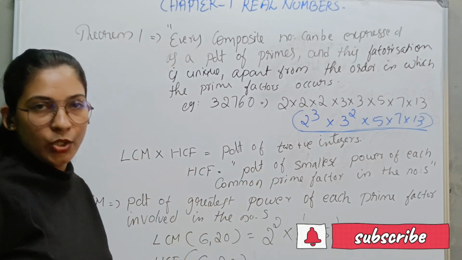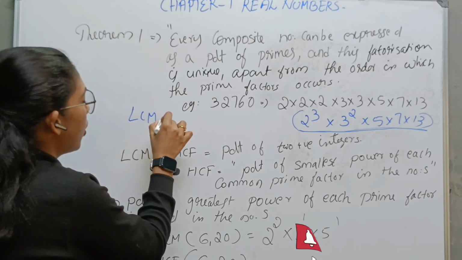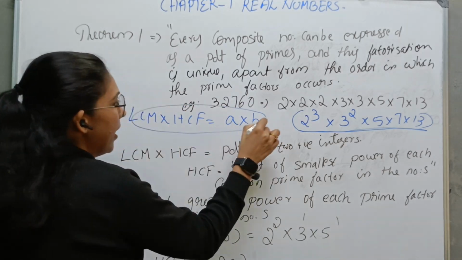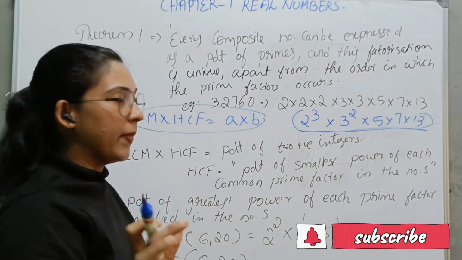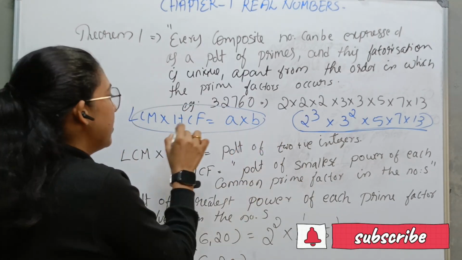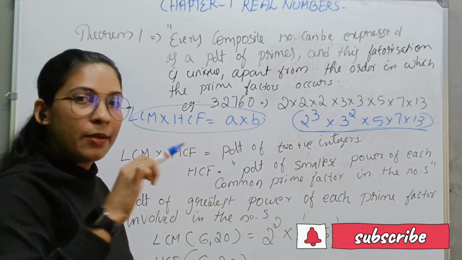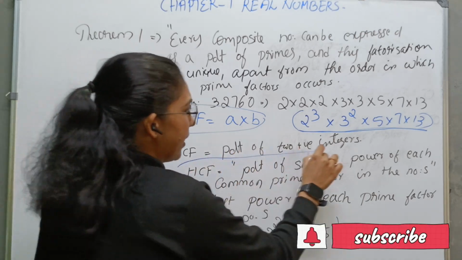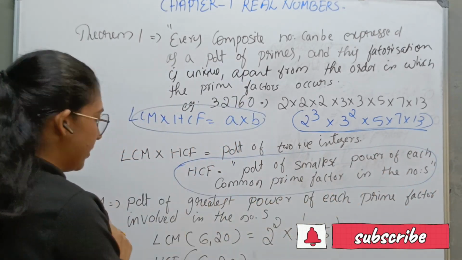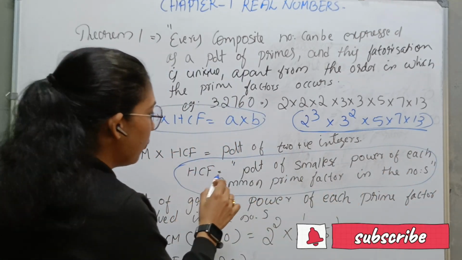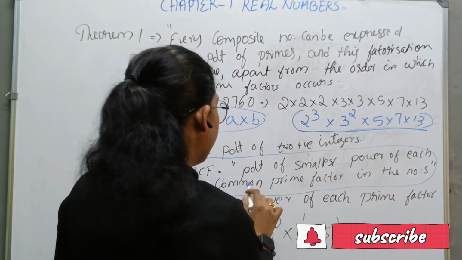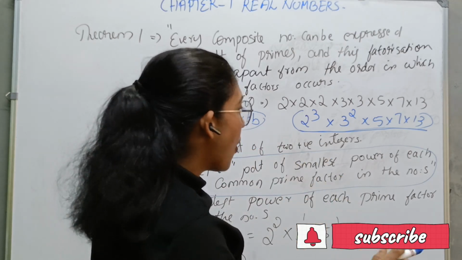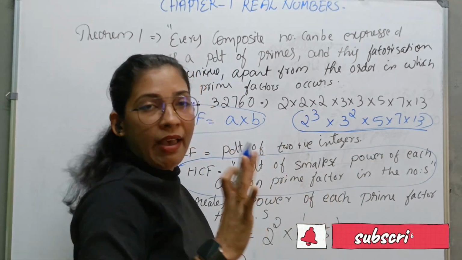The next one is LCM and HCF. The product of LCM and HCF is equal to the product of two numbers. Let a and b be two numbers; the product of these numbers is equal to the product of their LCM and HCF. Now there is an explanation for HCF and LCM. First is HCF: the product of the smallest power of each common prime factor in the numbers.